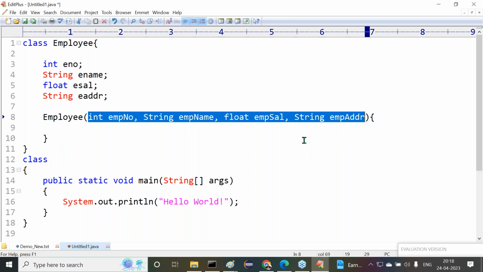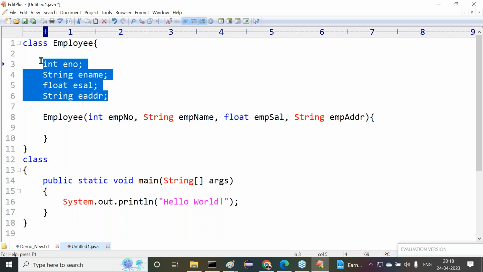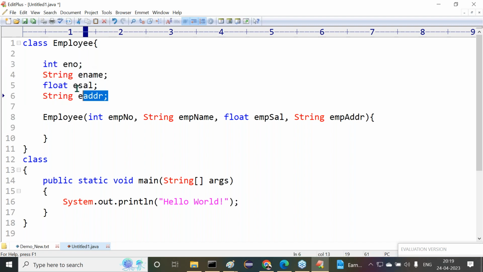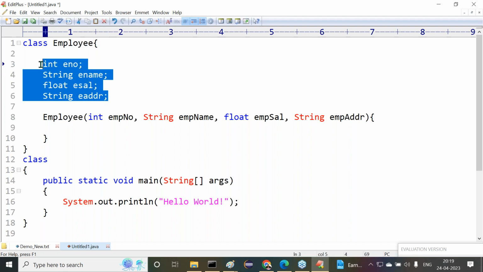If I create an object, which variables' data will be stored inside the object? The instance variables, the class level variables. Only these variables' data is stored inside the object. Am I right or not?